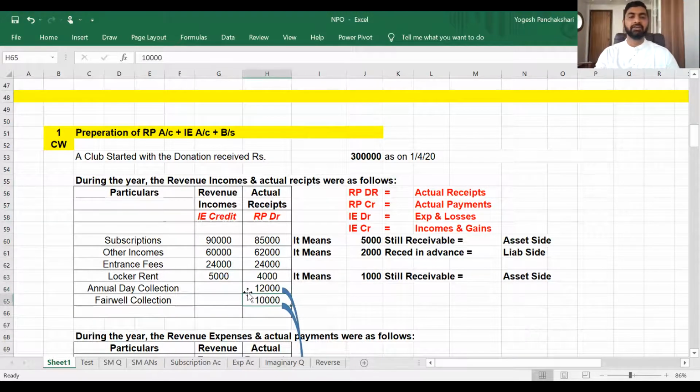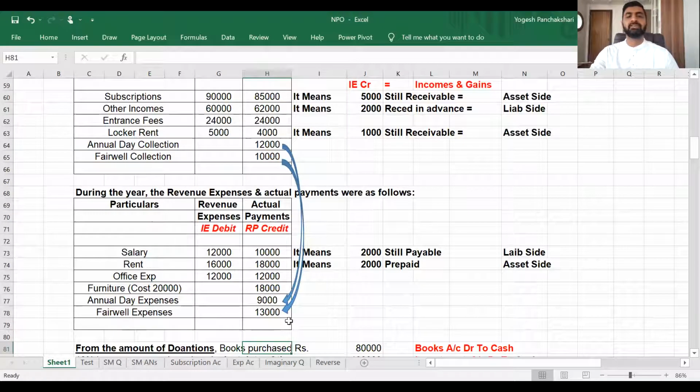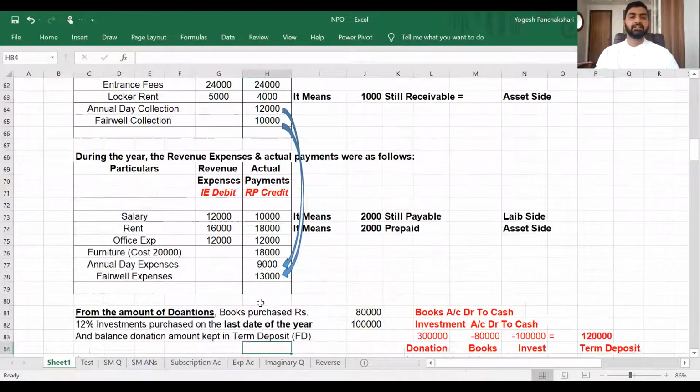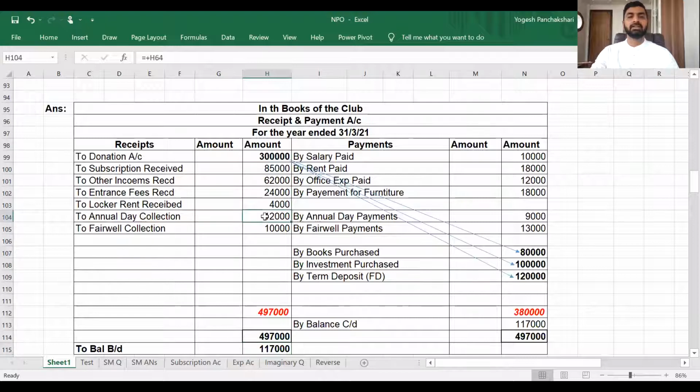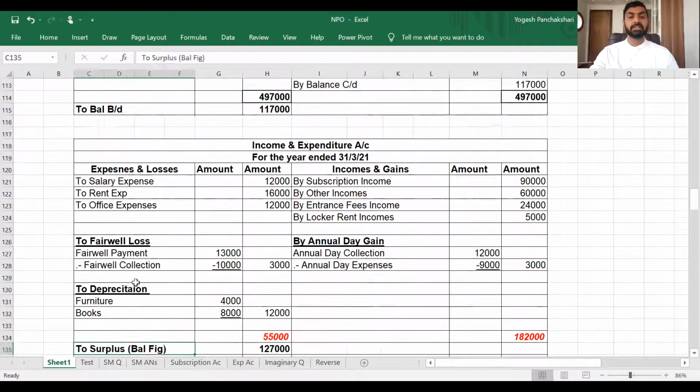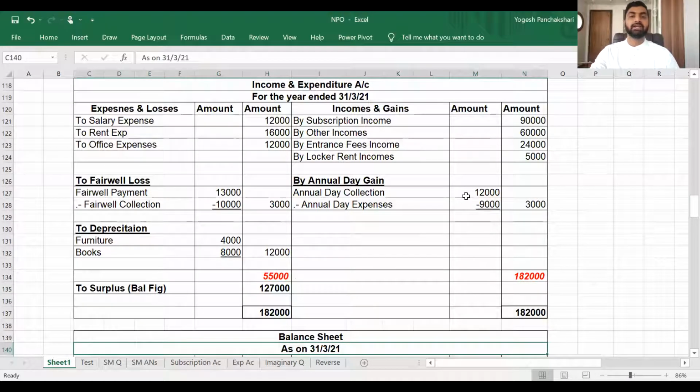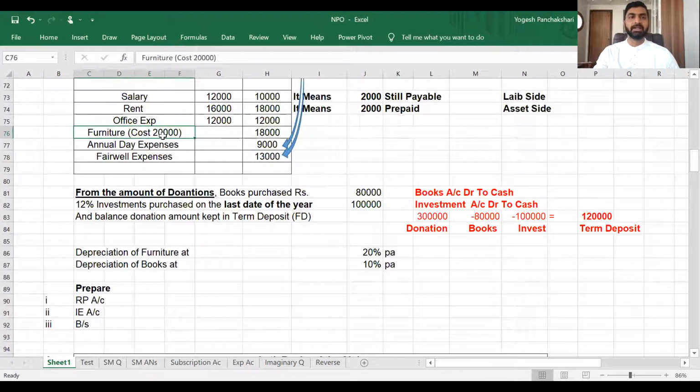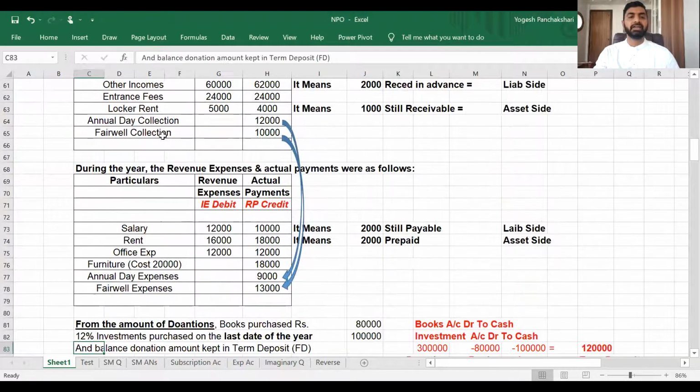Now annual day collection and farewell collection will be connected with annual day expenses and farewell expenses. So in the receipt and payment account, we will write them separately. That is annual day collection 12,000 on the debit side and payment against it 9,000 on the credit side. As you can see here, 12,000 and 9,000. While farewell collection is 10,000 and payment 13,000. So the receipt and payment account will record it separately, but the income and expenditure account will show the net effect. Like annual day collection was more than expenses, so 3,000 gain. But in farewell, payment was more than collection, so 3,000 is loss. So in the receipt and payment account, record it separately. In the income and expenditure account, record it as the net effect.